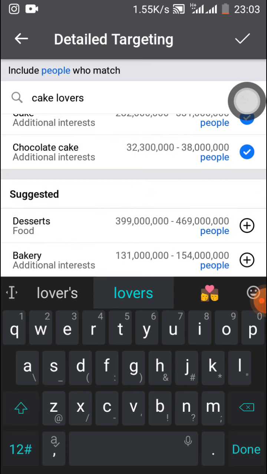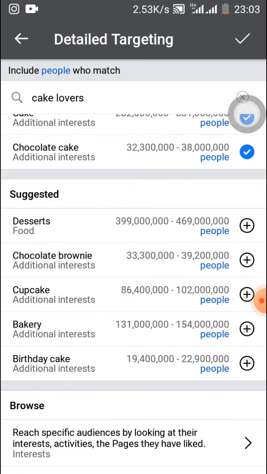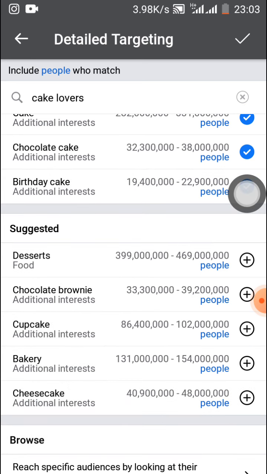You can see Facebook is actually giving you other suggestions. You can look at this one, birthday cake, so you can select them as well. Look at cheesecake, bakery, cupcake, whatever. With these ones, you can save them for another ad set.